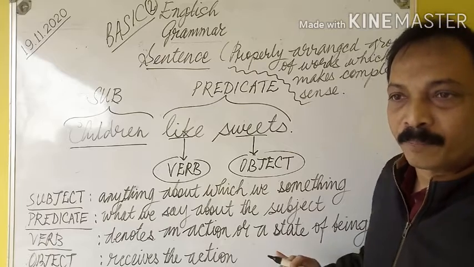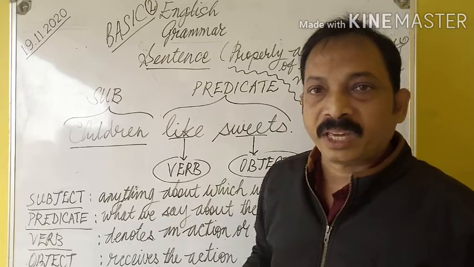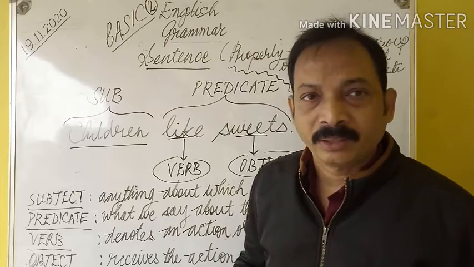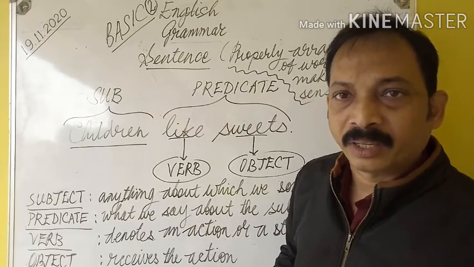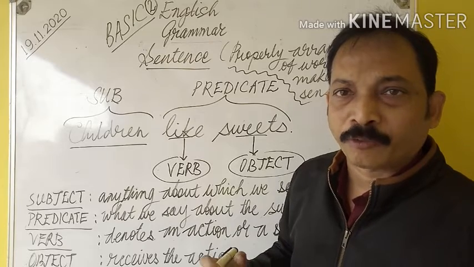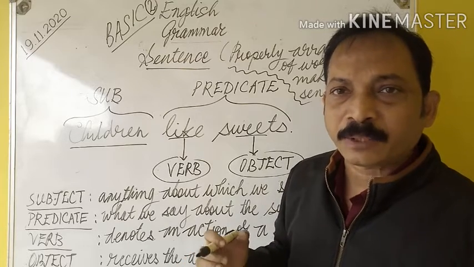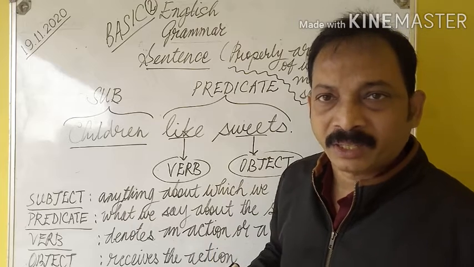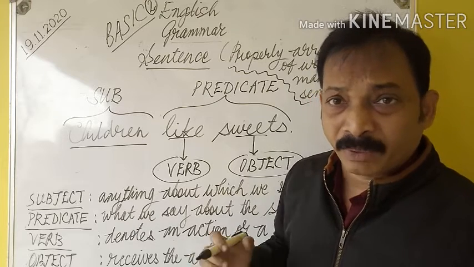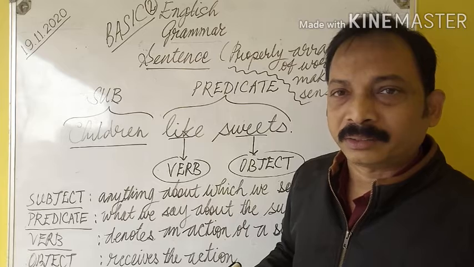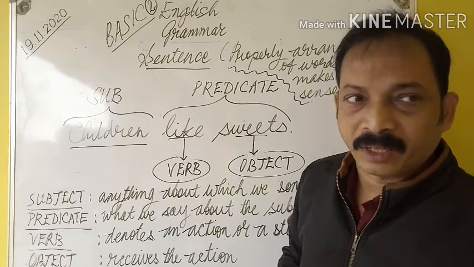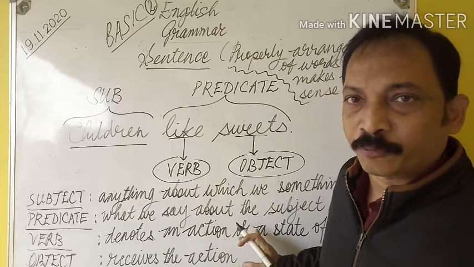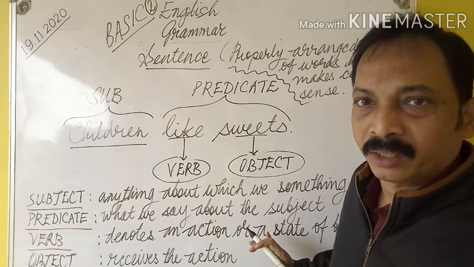State of being means position. He is my friend. There is no action. Here is the verb that doesn't denote any action. It denotes the position of being a friend. What is his position? His position is being my friend. That is the verb here which denotes a state of being or a position.